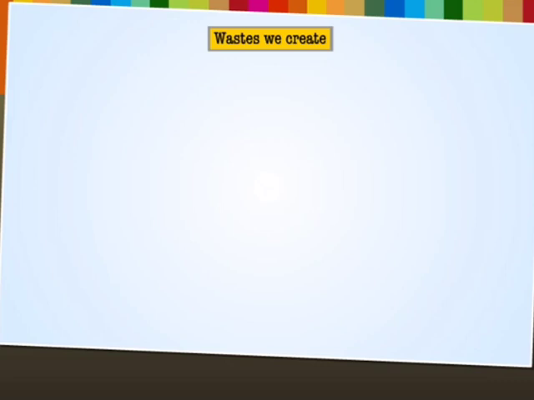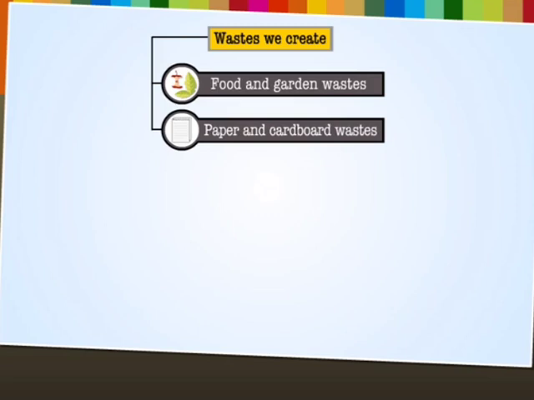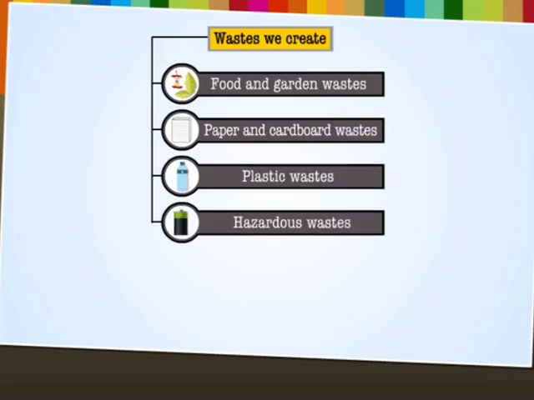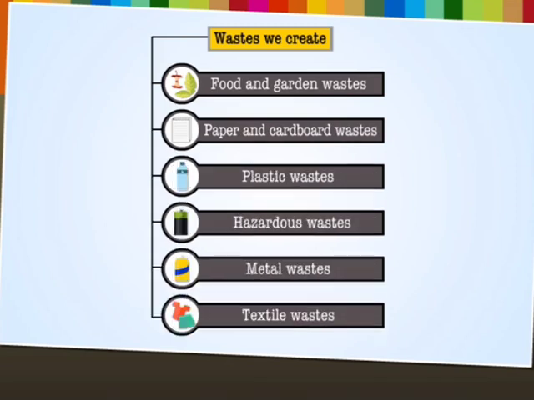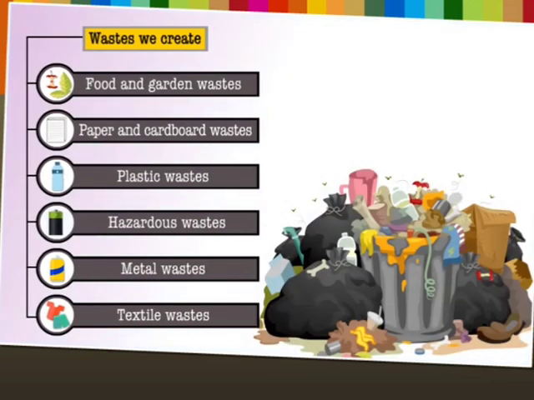Moving on to the waste we create. The wastes we create can be classified mainly into 6 different types: food and garden wastes, paper and cardboard wastes, glass wastes, hazardous wastes, metal wastes, textile wastes.